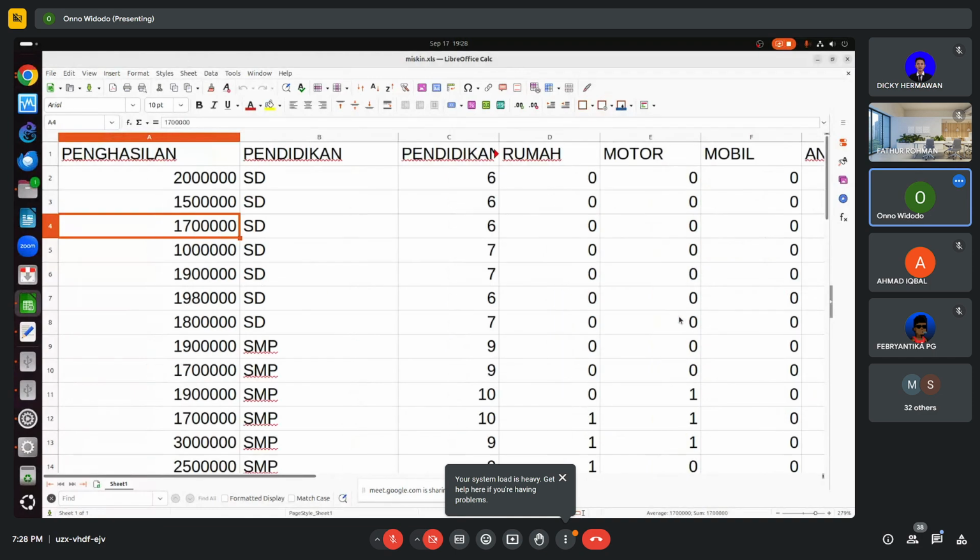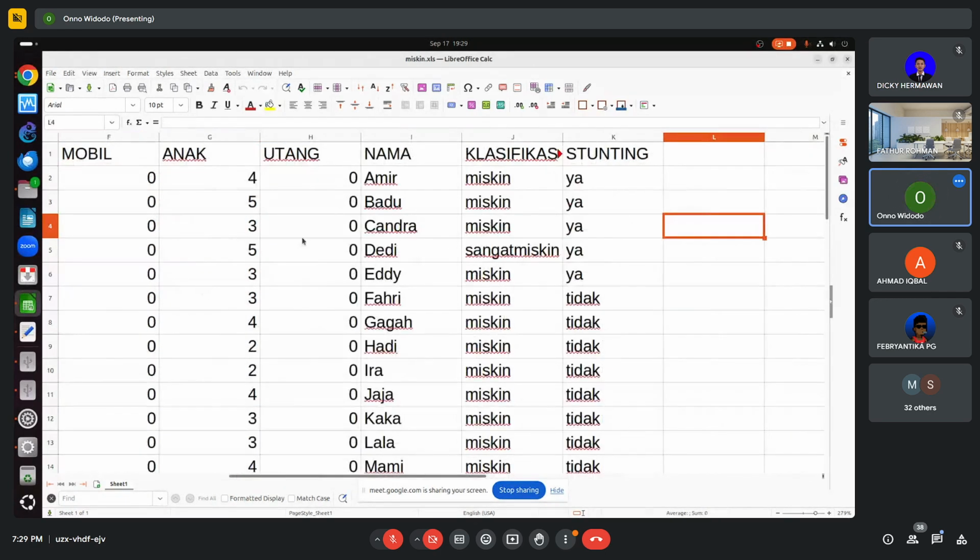Then we have a second file, copied from the same file. We change, for example, the income: if we increase the income by a certain amount, what happens with the classification? How many people change from sangat miskin to miskin?